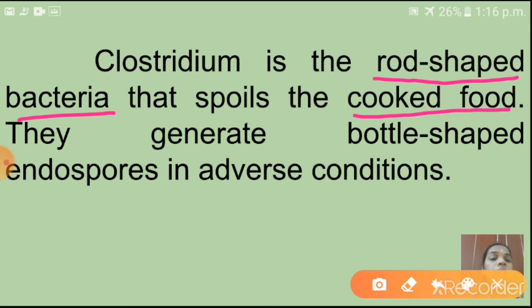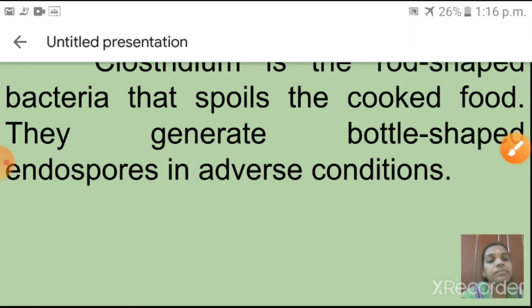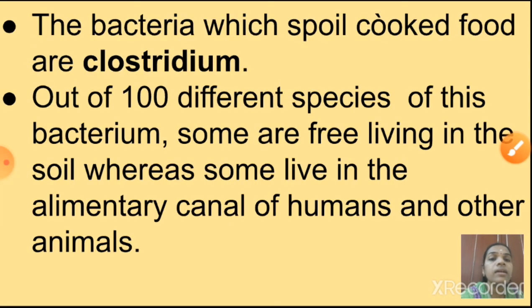They generate bottle-shaped endospores in adverse conditions. Understood, children? So which bacteria will release the harmful substance to our food? Yes, Clostridium. See here, the bacteria which spoil cooked food are called Clostridium.